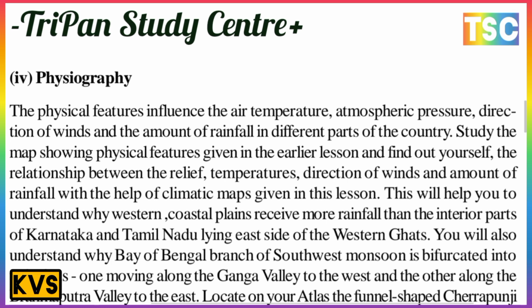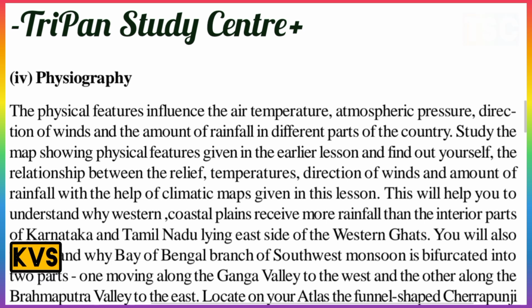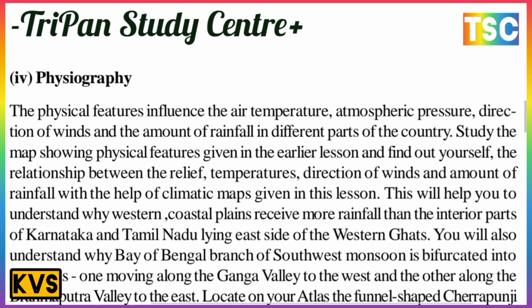You will also understand why the Bay of Bengal branch of the southwest monsoon is bifurcated into two parts, one moving along the Ganga Valley to the west and the other along the Brahmaputra Valley to the east.